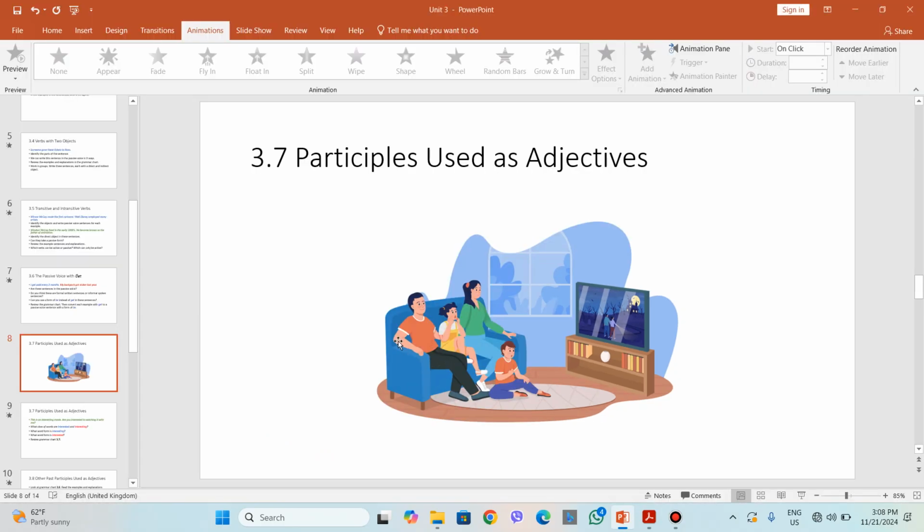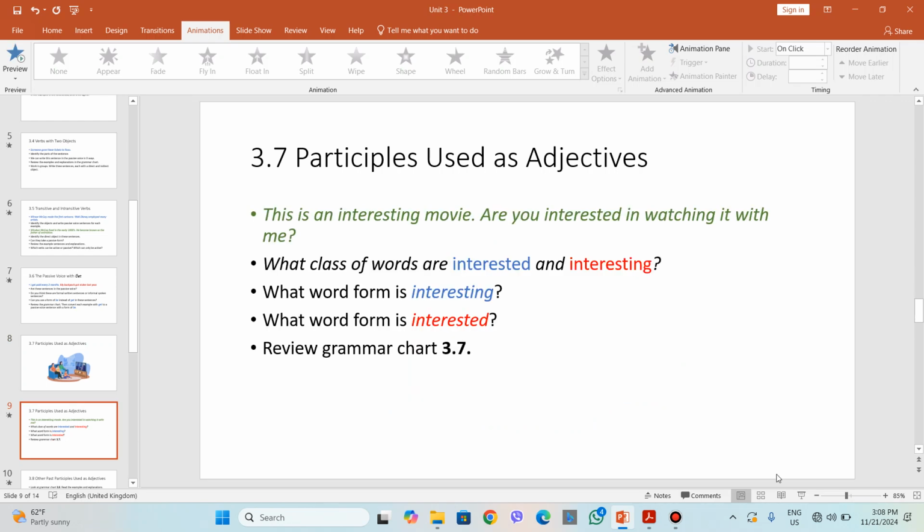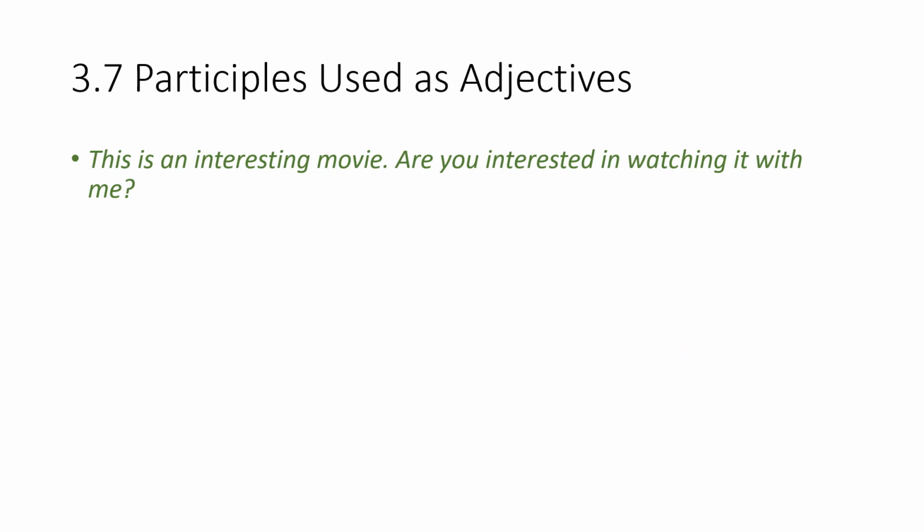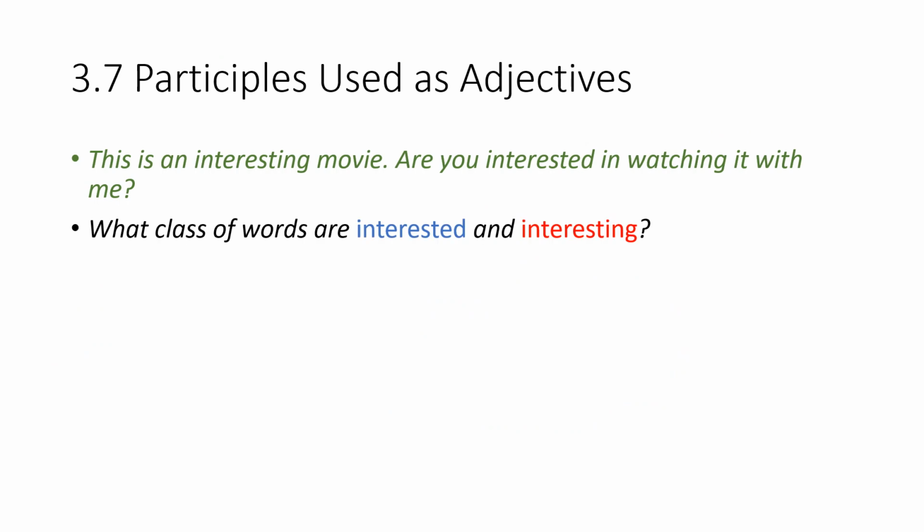So sometimes we can use adjectives or participles, scared, which is a past participle, but as an adjective. The children are scared. The children were scared. Okay. Moving to this slide, we can say these are two example sentences. This is an interesting movie. Are you interested in watching it with me? What class of words are interested and interesting in these two sentences? Interested and interesting. What's the class of the words?